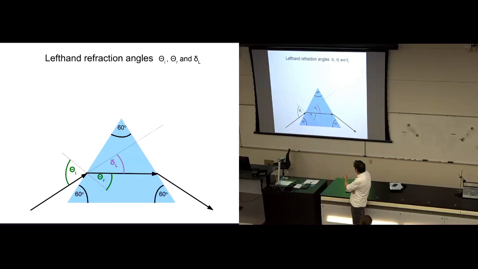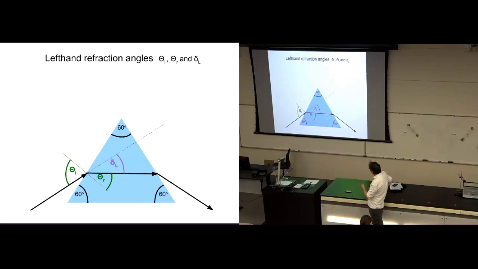I called that delta L. The same deflection actually occurs on the right-hand side, delta R. And I won't calculate that because the calculation is exactly the same as calculating the left-hand deflection. So we'll just do one of the two and note that because of the symmetry of this arrangement, those two deflections are the same. So I'm just going to calculate delta L, and then I'm going to double it.